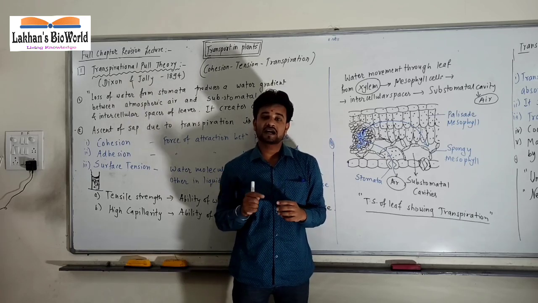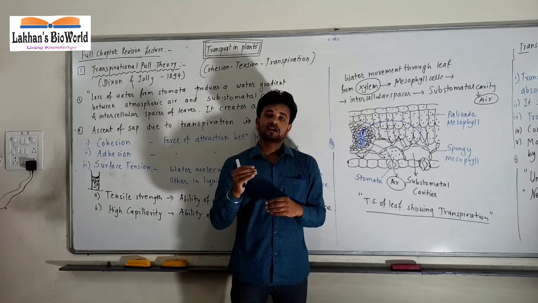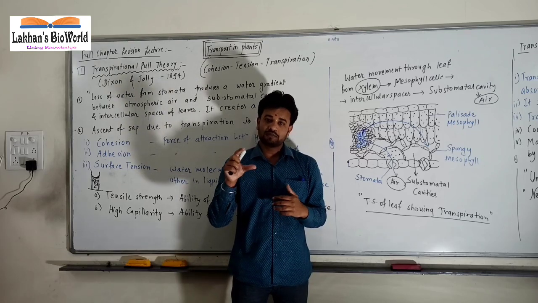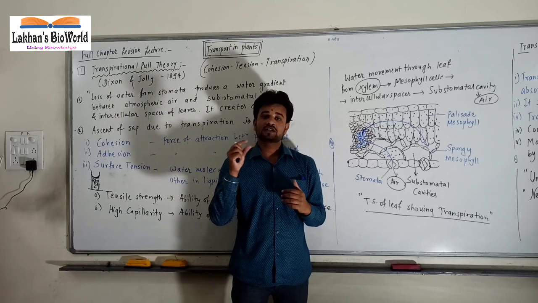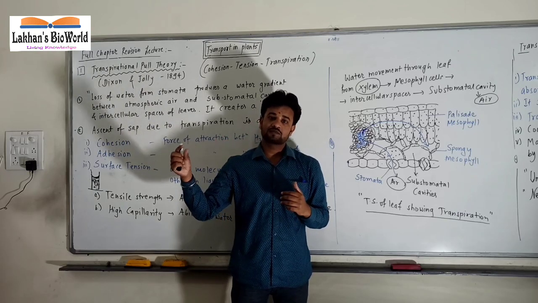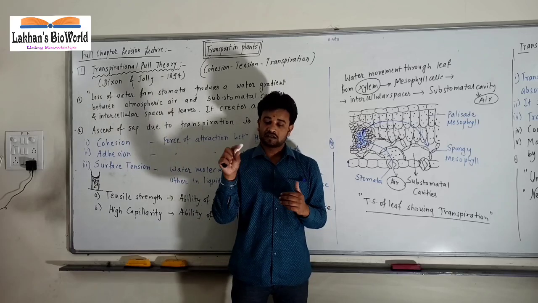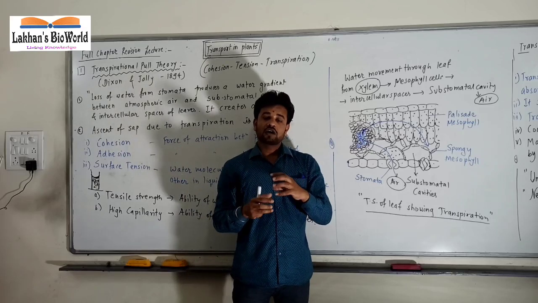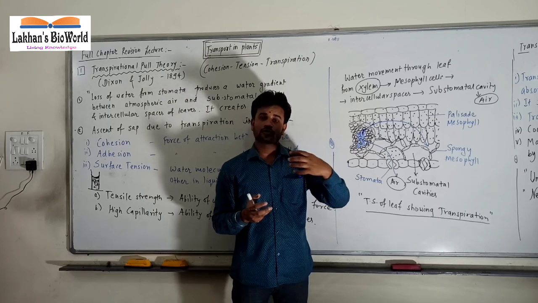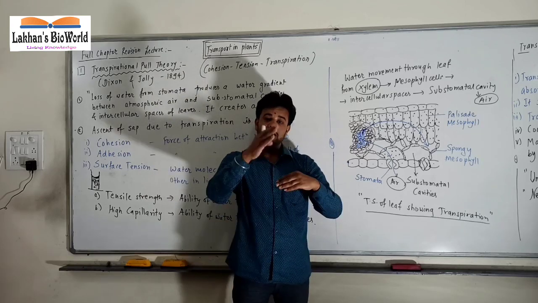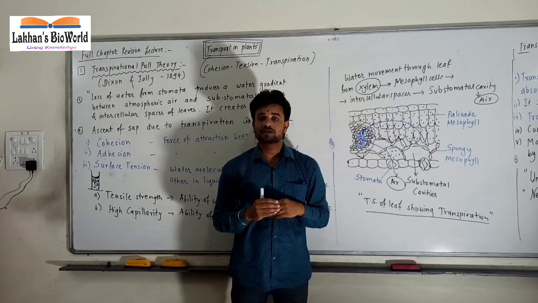This line is given in NCERT, just near the heading transpiration. There you can see cohesion, surface tension, transpiration pull theory, and in that passage it is given that less than 1% water is available for photosynthesis and plant growth, and the remaining 98 to 99% water is lost in the form of transpiration.